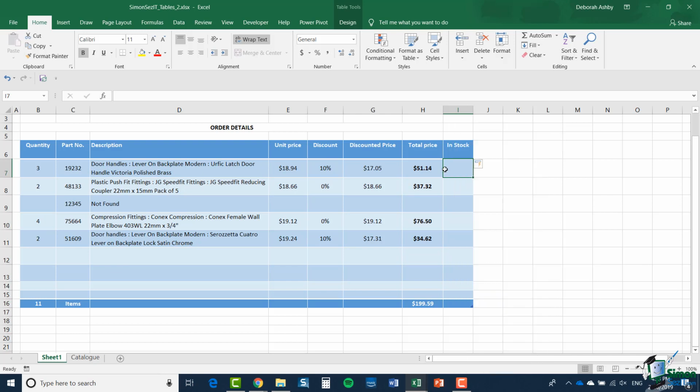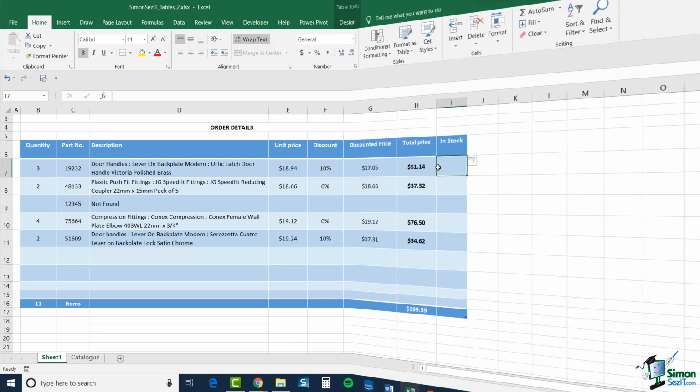Just one small word of warning here. Sometimes when you're inserting rows and columns in a table in Excel and you have a particular style of table, sometimes the insert can upset the border. So sometimes when you expect a thin border, you get a thick border. So occasionally you have to do a bit of manual repair work to get the border consistent again, but it's usually pretty straightforward to do that.